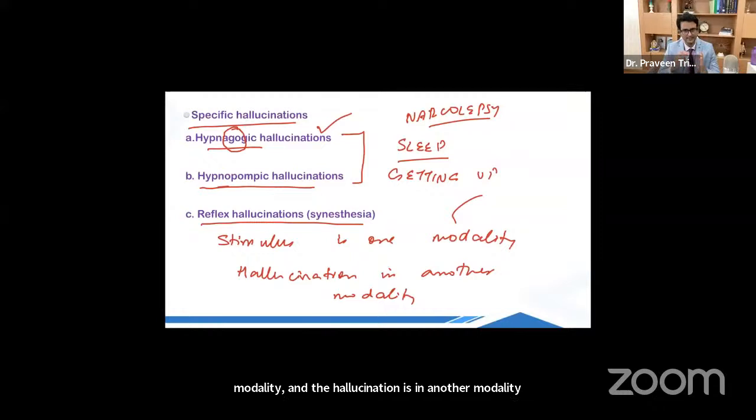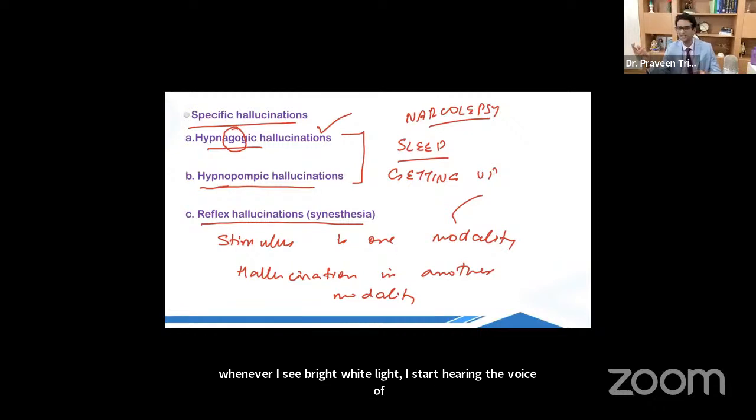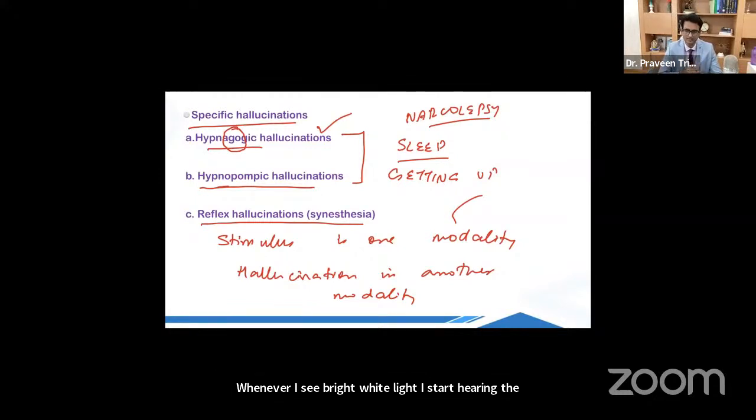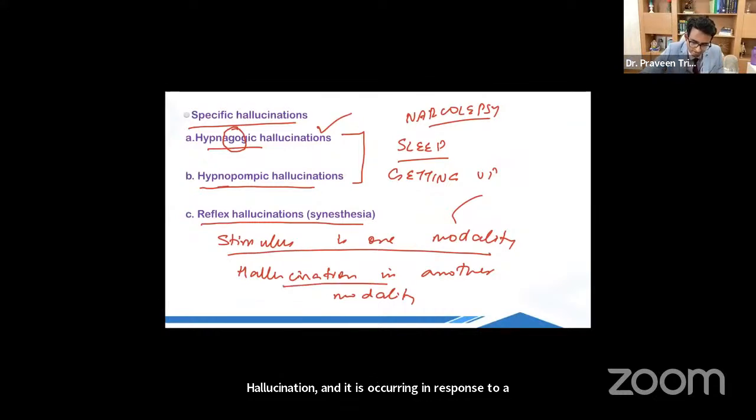For example, if I'm saying whenever I see bright white light, what is the modality in which the stimulus is? It is in visual modality. Whenever I see bright white light, I start hearing the voice of, say, Deepika Padukone. Now, the voice of Deepika Padukone is an auditory hallucination and it is occurring in response to a visual stimulus. So, stimulus is in visual modality, hallucination is in auditory modality. It is called reflex hallucination.